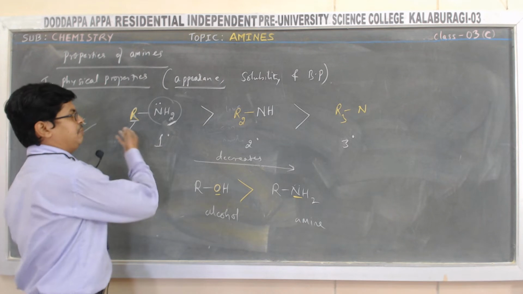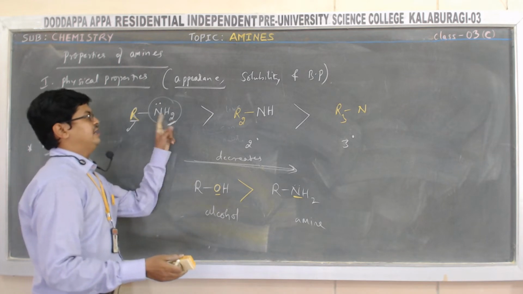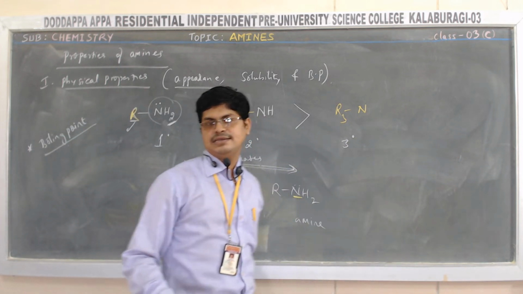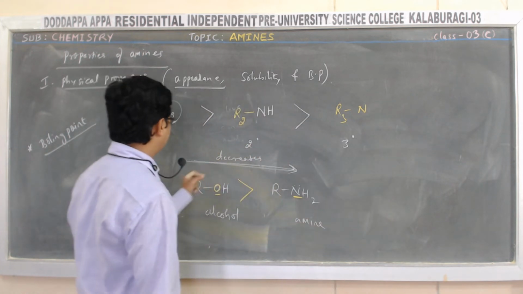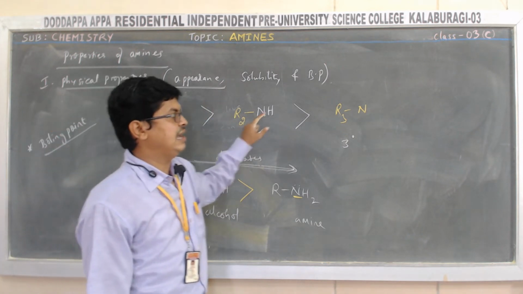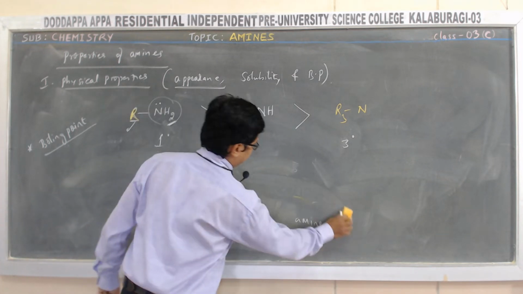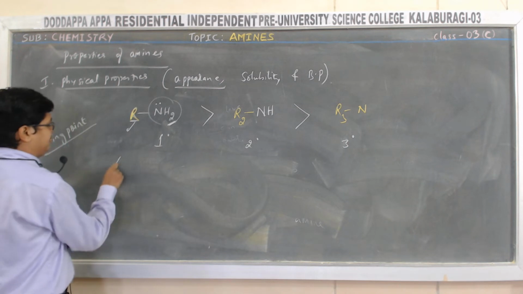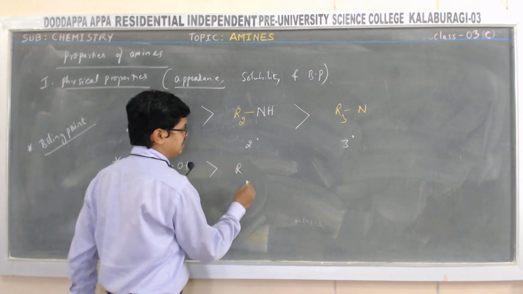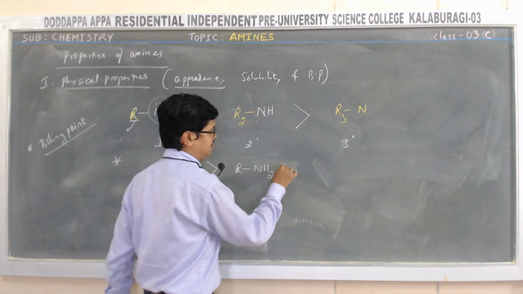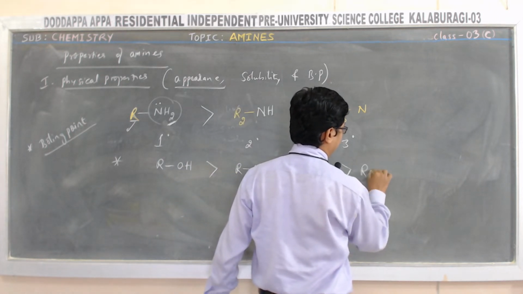So hence boiling point goes on decreasing. Same thing, boiling point also goes on decreasing as the number of hydrogen atoms attached to the nitrogen decreases. Means the boiling point of primary amine is greater than secondary, then tertiary amine. Okay. Then when we compare with alcohol, alcohols have a higher boiling point than amines, especially primary amine, secondary amine, then tertiary amine.